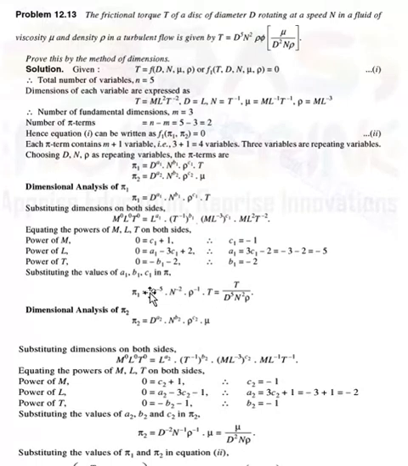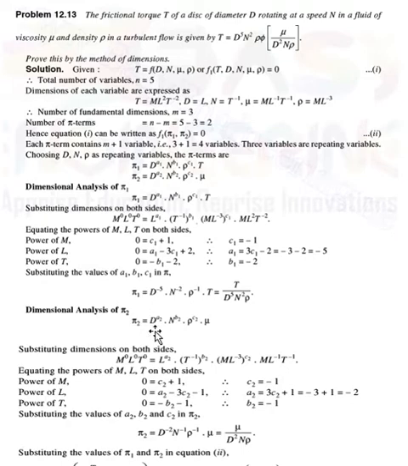Next, these three terms are in the numerator; if we move them to the denominator, then pi 1 is equal to capital T upon d to the power 5 into n to the power 2 into rho. This is the solution of the pi 1 term. Second is the pi 2 term.